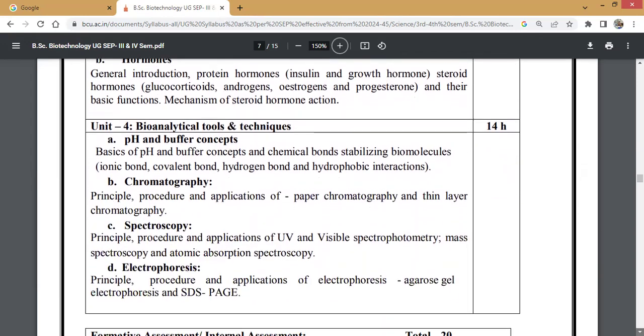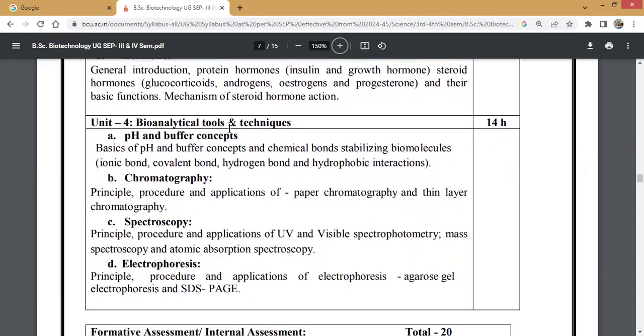The next and last unit is bioanalytical tools and techniques. Here, you need to study pH and buffer concepts. You will also perform this in the practical lab, and in theory you are going to understand the concept. Basics of pH and buffer concepts and chemical bonds stabilizing biomolecules like ionic bond, covalent bond, hydrogen bond, and hydrophobic interactions. All these bonds you'll also study in proteins, where you can recall them.